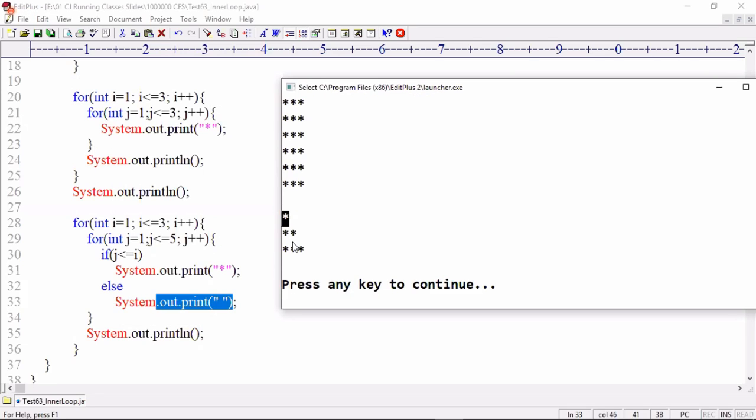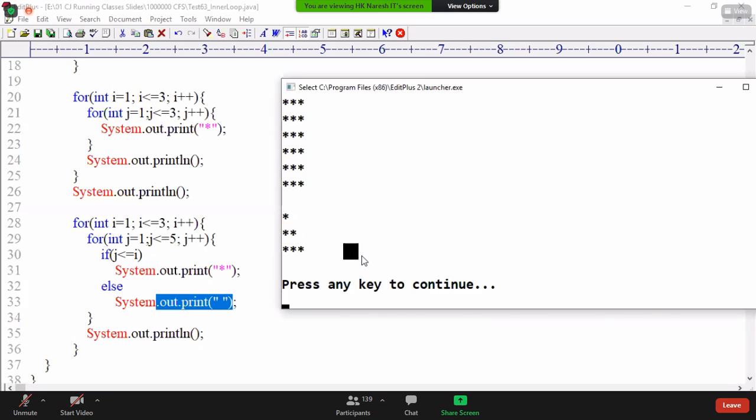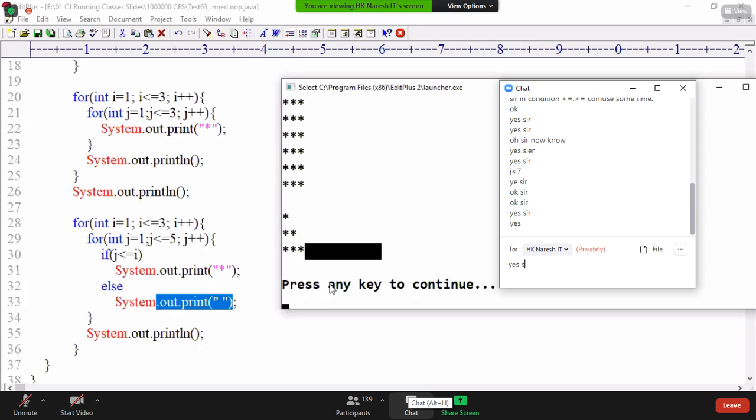First row, first column. Second row, first and second column. Third row, first, second, third. Fourth row, 1, 2, 3, 4. Fifth row, 1, 2, 3, 4, 5. Sixth row, 1, 2, 3, 4, 5, 6. Like that. Everyone understand? Remaining all are going for spaces.